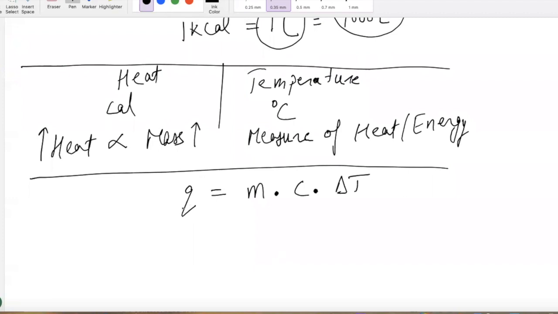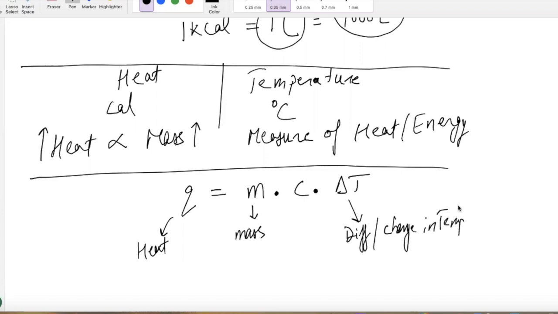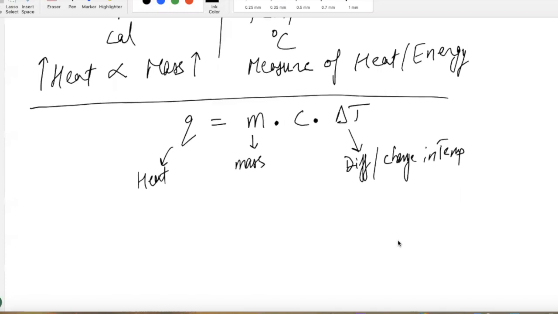So guys, Q is equal to M times C times delta T. Q is heat, and what do you think M is? M stands for mass. And delta T, I think we have seen delta before. You remember what delta means? It means the change or the difference, exactly. So delta T is the change in temperature, because T stands for temperature.